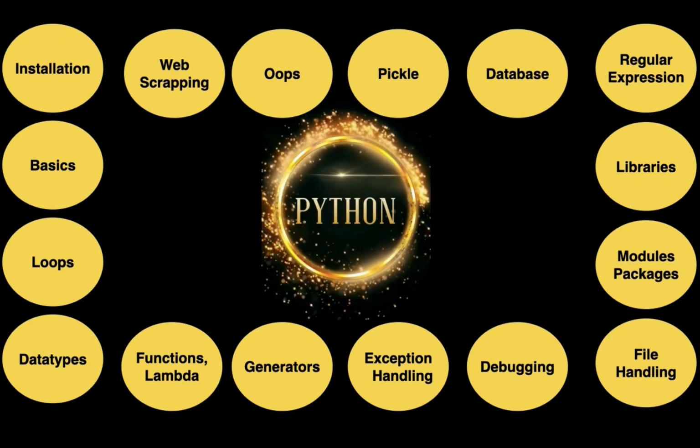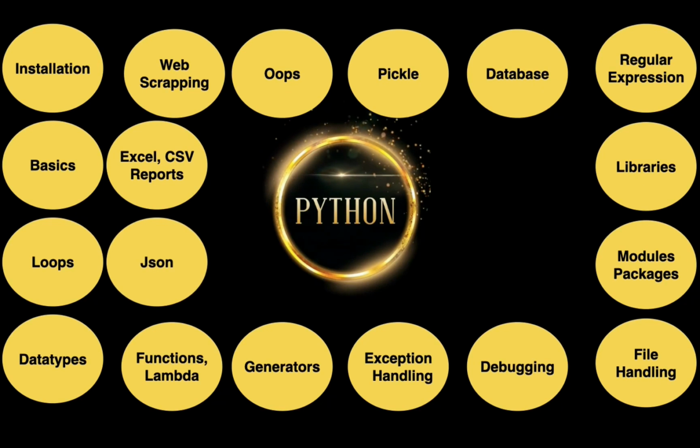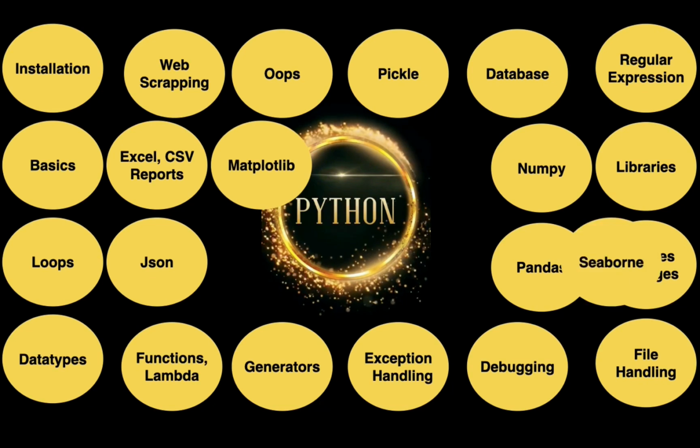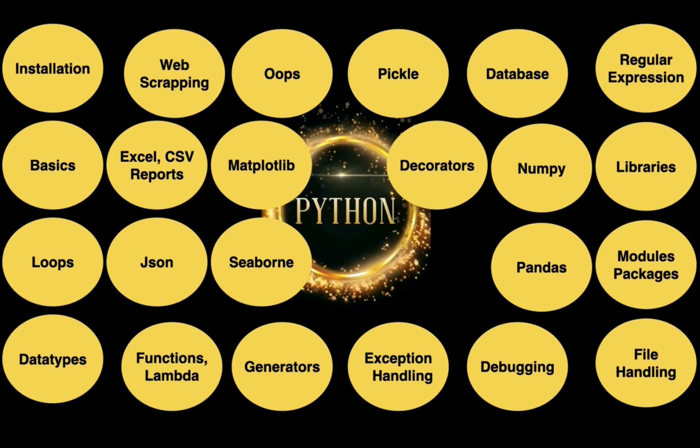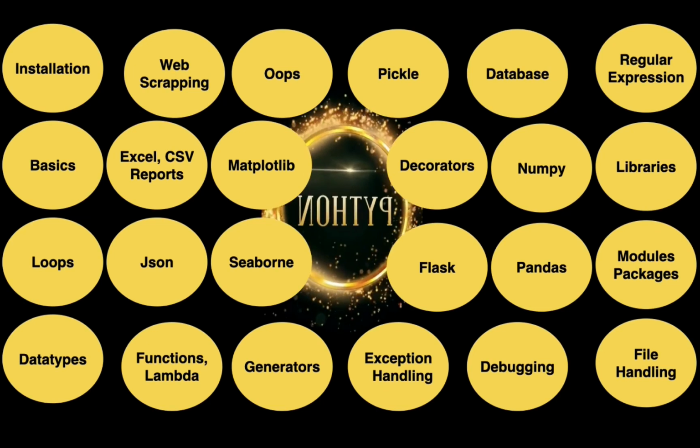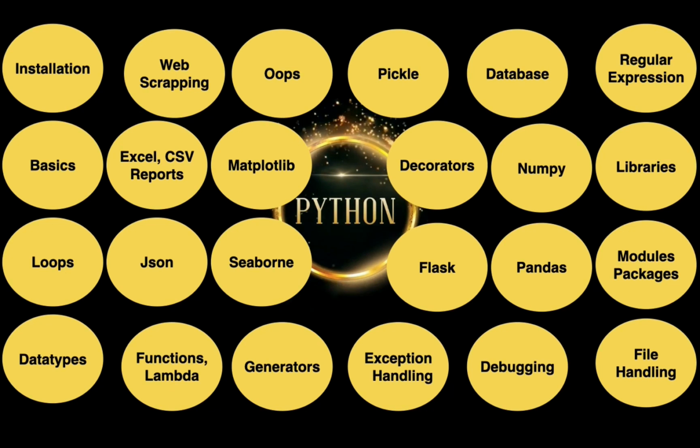We also see later on Pickle, OOPS, web scraping, Excel and CSV reports, JSON, NumPy, Pandas, Matplotlib, Seaborn, decorators and Flask. Apart from this, we cover a minimum of 5 projects and many assignment questions, and we make sure that you do a lot more practice in Python to get good confidence.